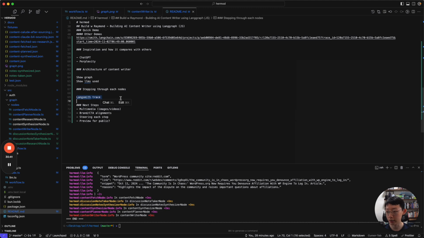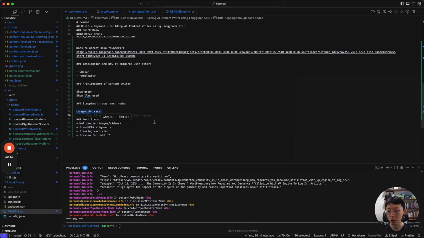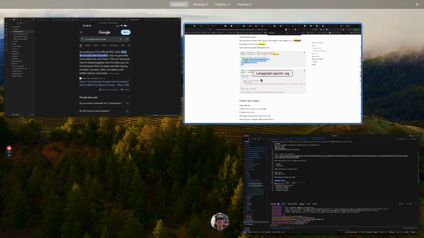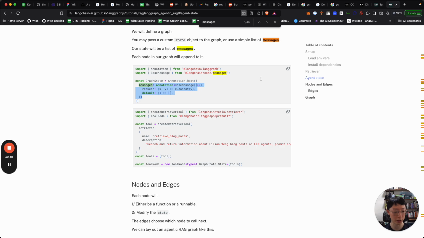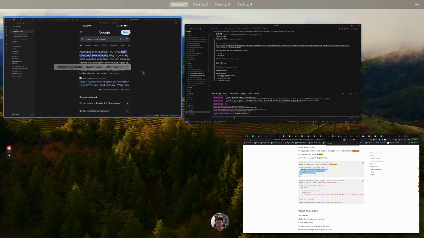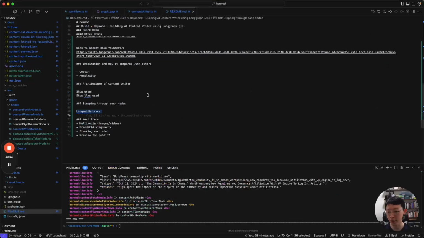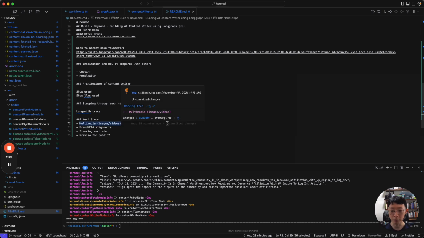So yes, LangSmith is probably your best tool when working with LLMs, especially with LangGraph, because they work really well together. And you have seen how I use LangSmith throughout. So the next step from here is that you can see there are still some shortcomings to this content writer. The first thing is that it's still not adding in multimedia very well, right? So images and videos are not being inserted. This is great to break up the flow of these huge chunks of text.